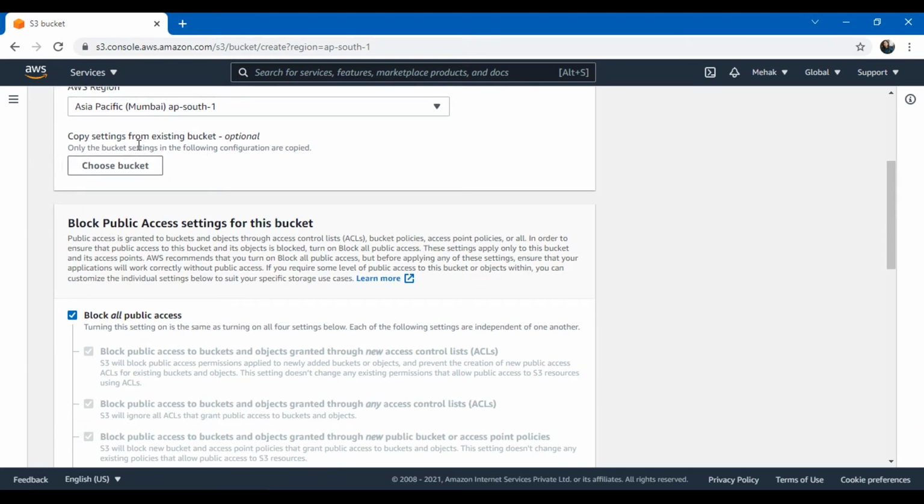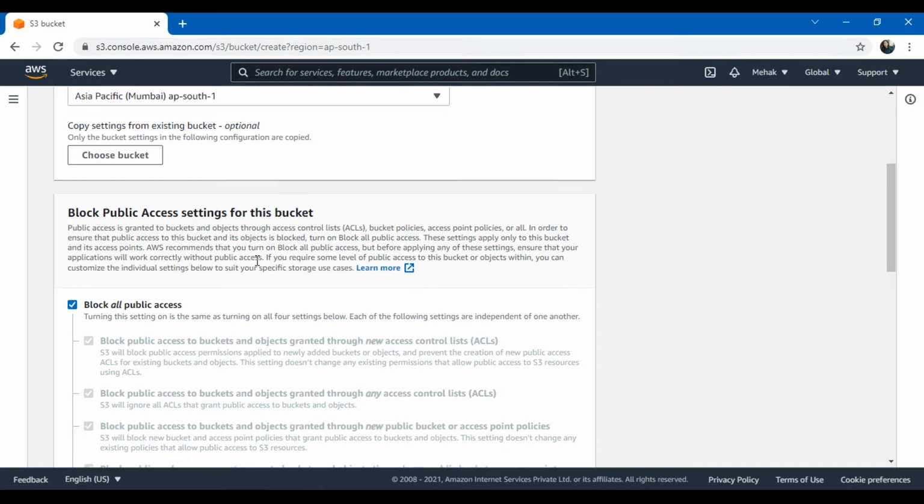You can also copy the settings from an existing bucket. I currently have no other buckets in my account. Otherwise, if you want two buckets to have the same settings, you can just say copy settings from this particular bucket and all the settings will be matched.